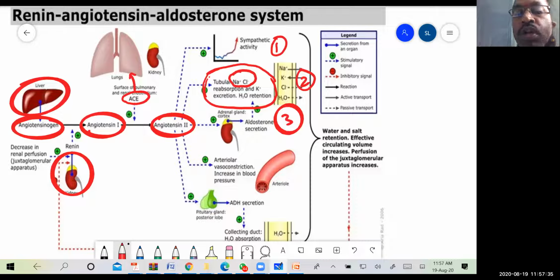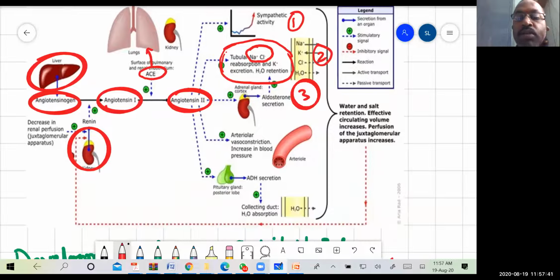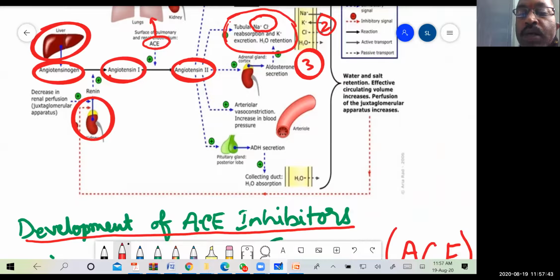Again, there is increase in blood volume. Then the fourth part: angiotensin 2 also acts on the blood vessels, which leads to vasoconstriction. Vasoconstriction means decrease in the diameter of the blood vessel. Whenever there is decrease in diameter of the blood vessel, automatically the pressure on the blood vessels increases. We call it hypertension.